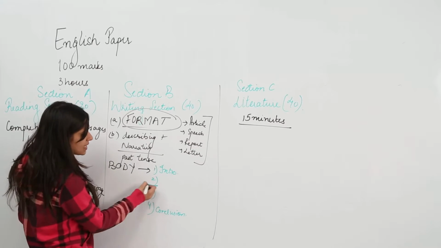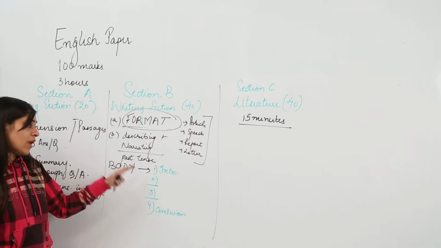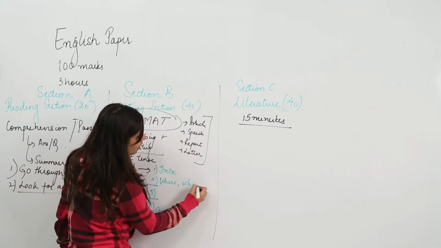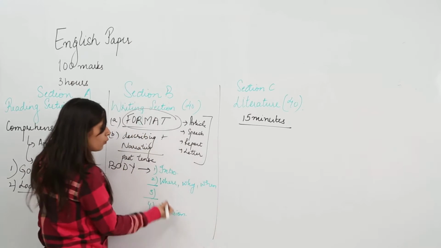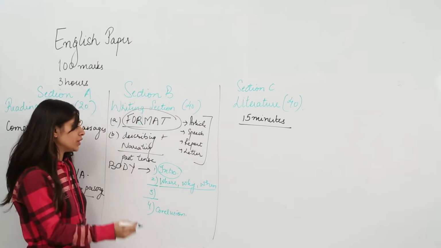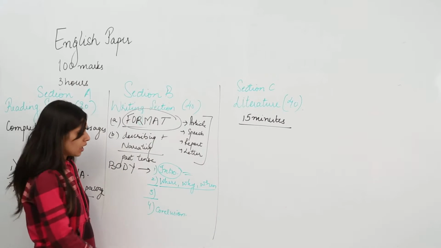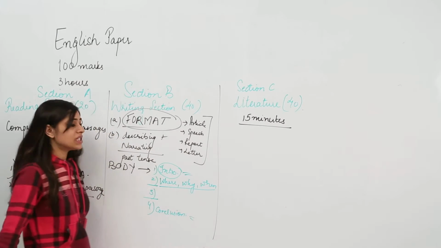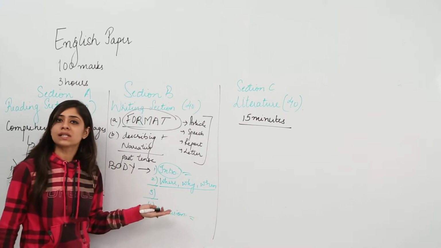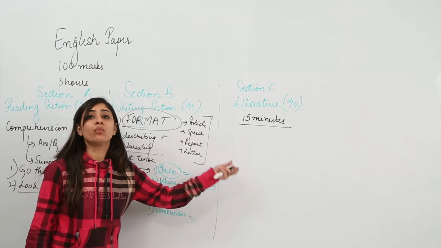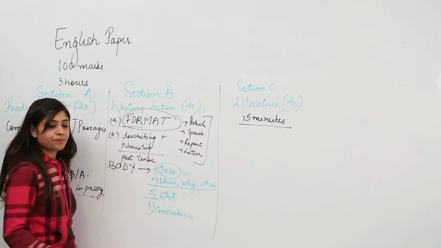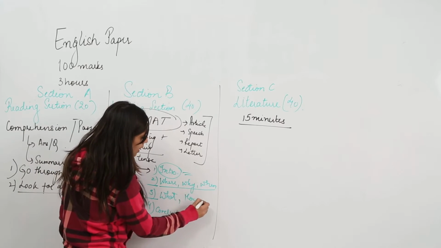Moving on, the second and the third point. Here is the focus where you will talk about where, why and when of the topic. Here we were talking about any random topic given to you. You will write about its introduction, okay? Write about its conclusion. Now, these are two decided things that you have to write. Where, why and when. What, if it is a descriptive thing, where did it happen, why did it happen, when did it happen, okay? What actually happened, the whole of the story, and how did it happen.